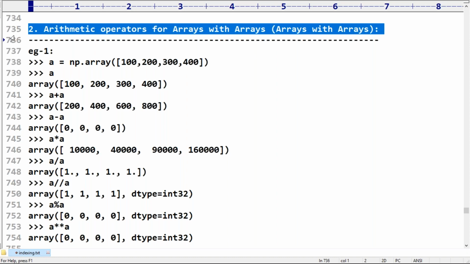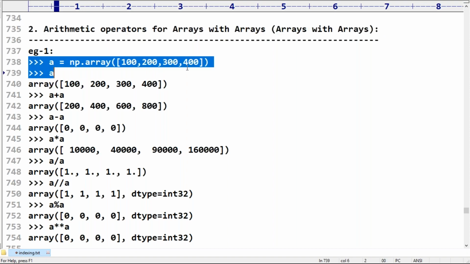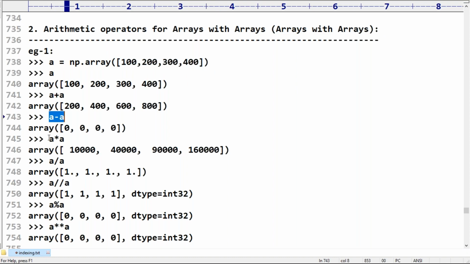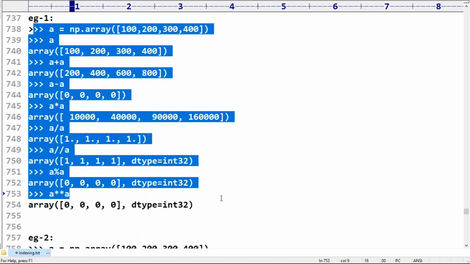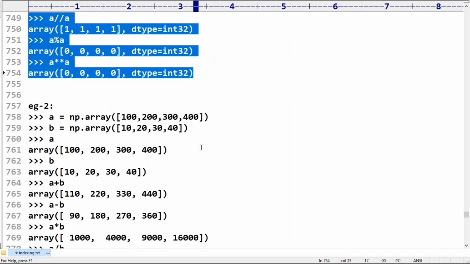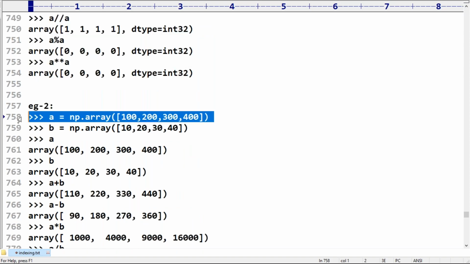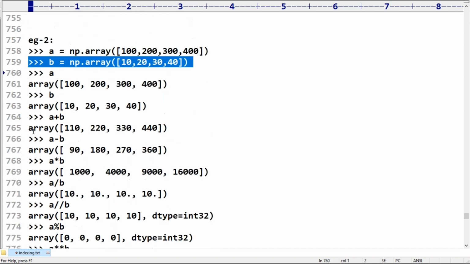Arithmetic operators for arrays with arrays. Between two arrays, how is it going to happen? Have you observed? I have one array, sir, A. Now A plus A, A minus A, A into A, A by A, A percentage A. All these things are perfectly applicable. Now I have another array, sir: 100, 200, 300, 400, 10, 20, 30, 40, I'm trying to take.